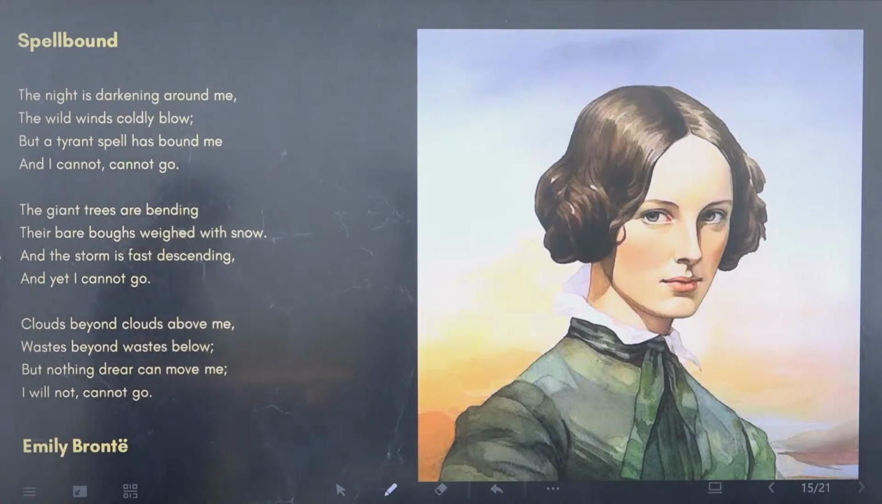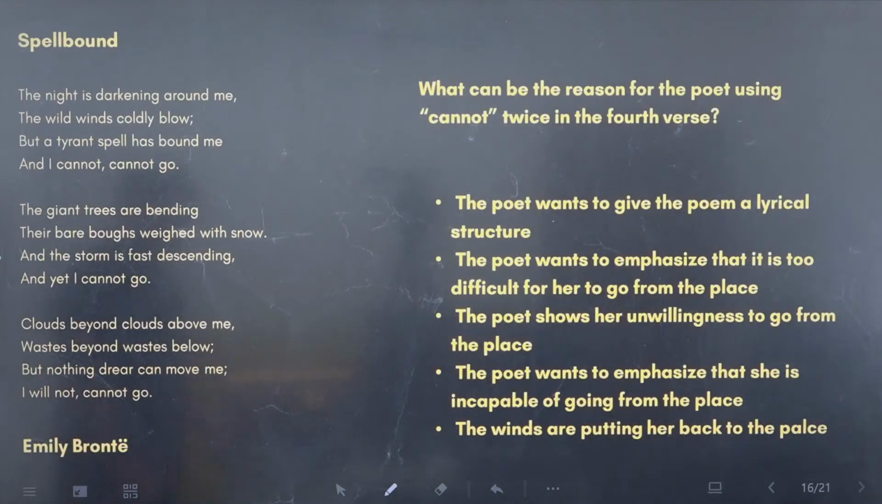Let's see how many of you can interpret that by the questions. The first question is this. This can be a bit difficult. What can be the reason for the poet using cannot twice in the fourth verse?